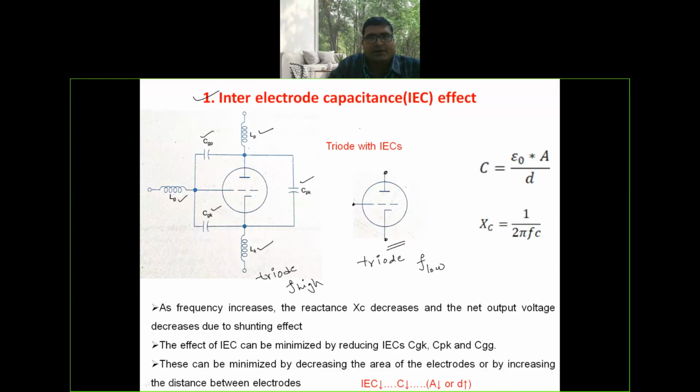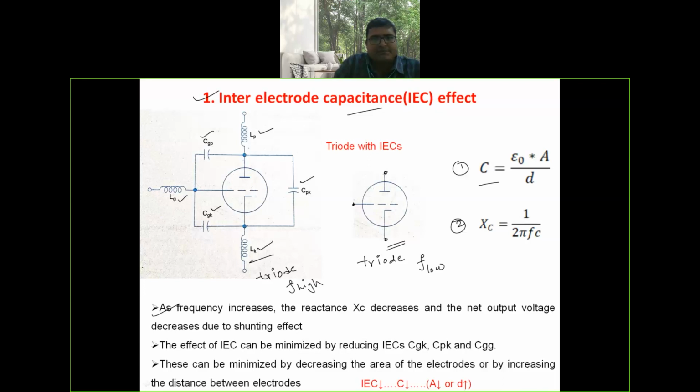Now here our discussion is about inter-electrode capacitance effect. The capacitance value is given by C is equal to epsilon naught A by d. Let it be equation number 2. Then X is equal to 1 by 2 pi f C, its reactance. Regarding inter-electrode capacitance effect, as frequency increases, the reactance decreases and the net output voltage decreases due to shunting effect.